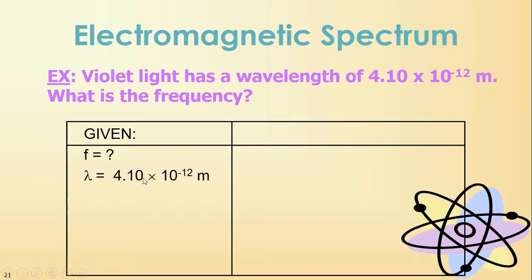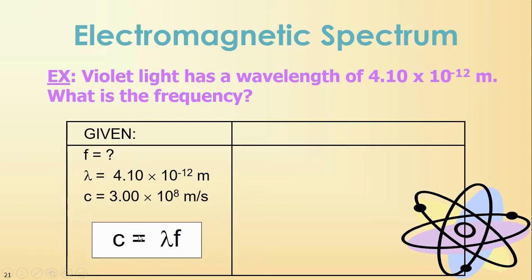Wavelength, 4.10 times 10 to the minus 12 meters. Let's always write our units down. What else do we know? We know the speed of light, 3.0 times 10 to the 8 meters per second. And this is the equation we're going to use. We have a value for c and a value for wavelength, so we're just going to solve for frequency.